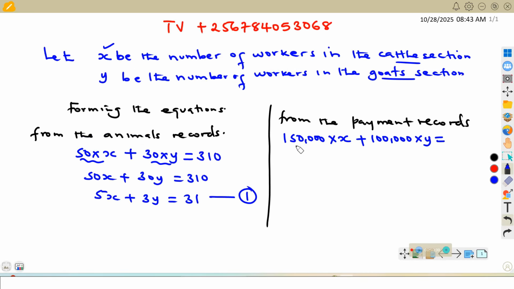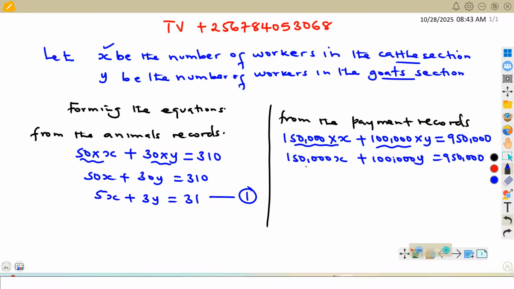Which means when you add the total amount paid to the workers in the cattle section and the total amount paid to the workers in the goat section, in total you get 950,000. So from here we have 150,000x plus 100,000y equals 950,000.